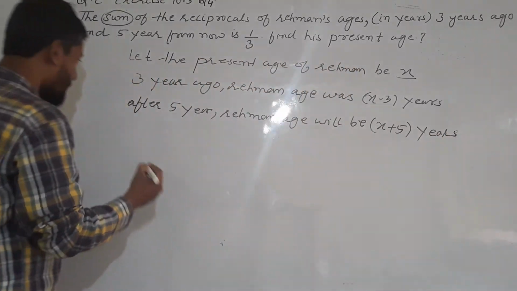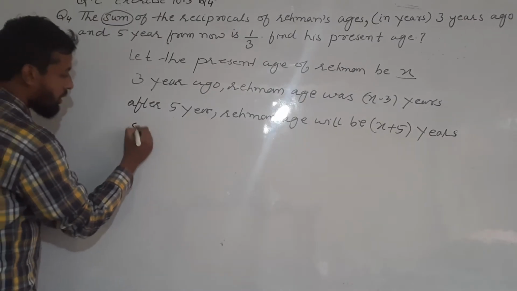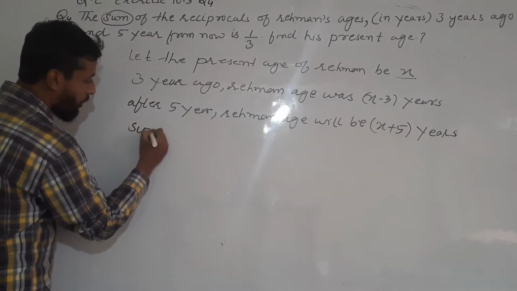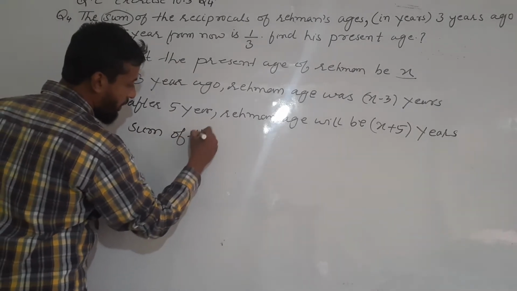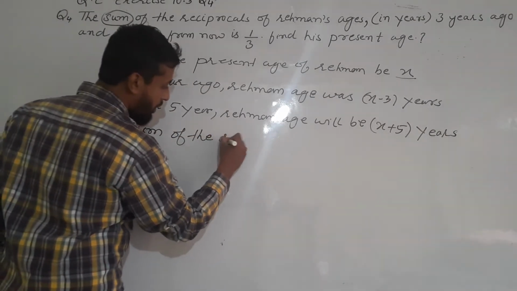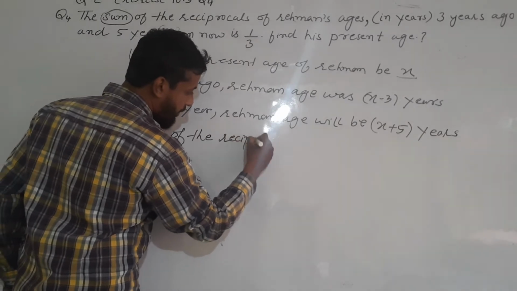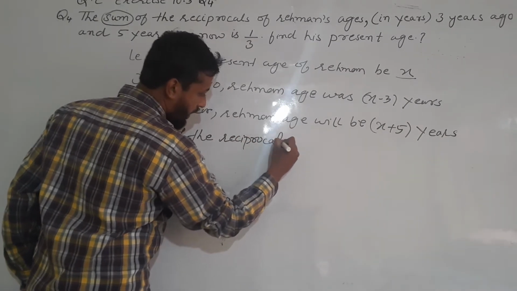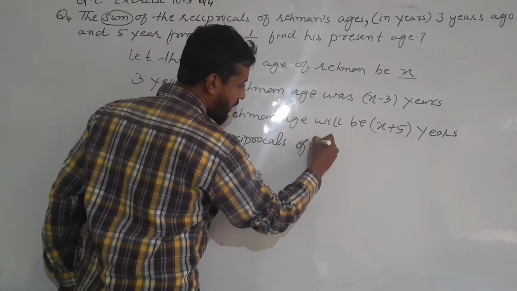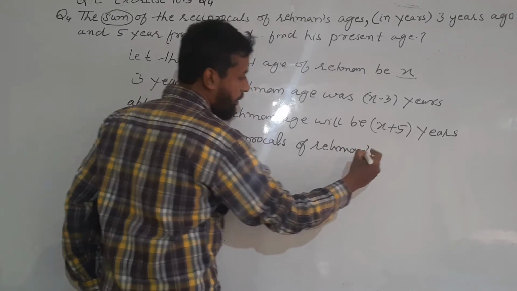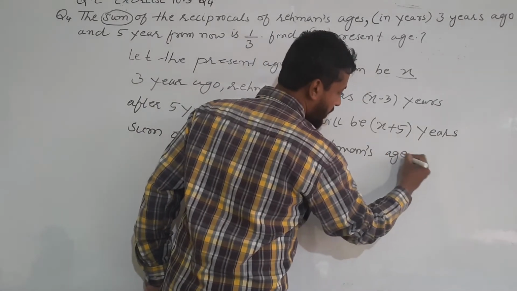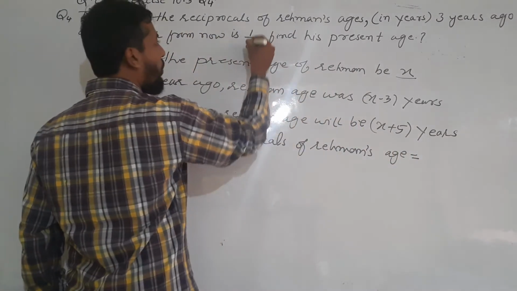Now, in the question it is given sum of the reciprocals of Rahman's age is equal to 1 by 3.